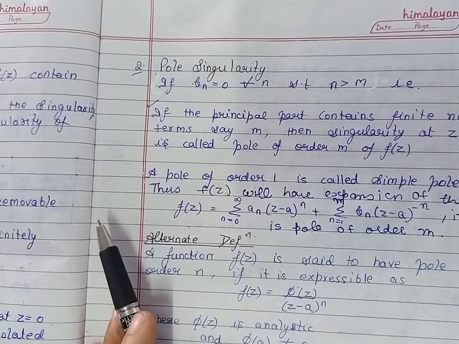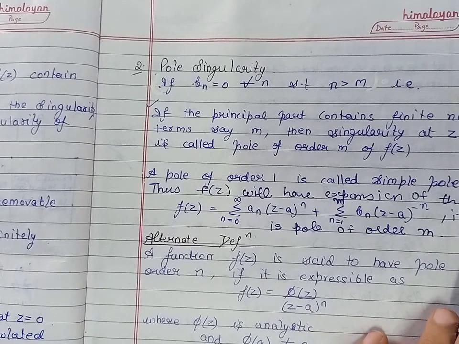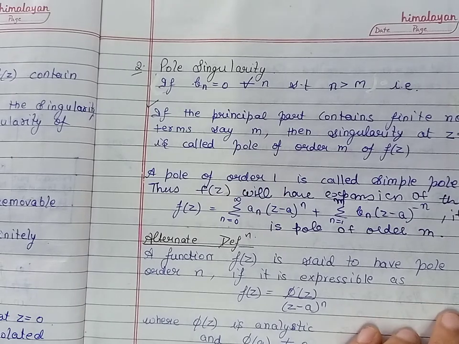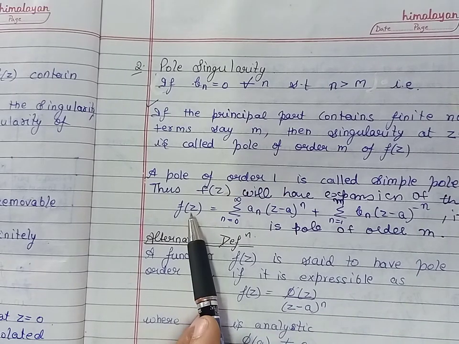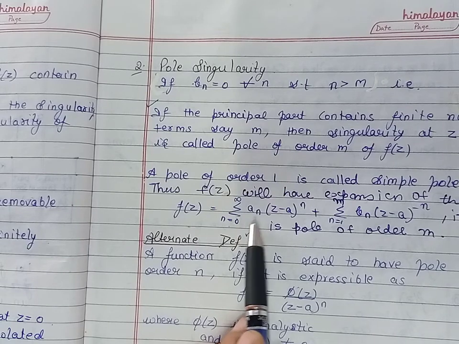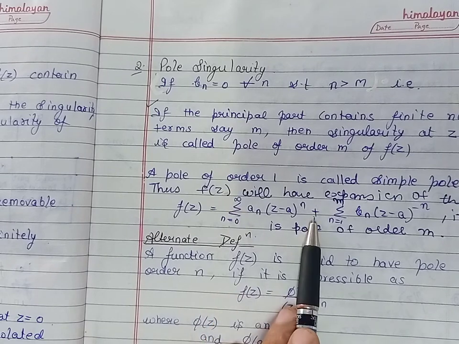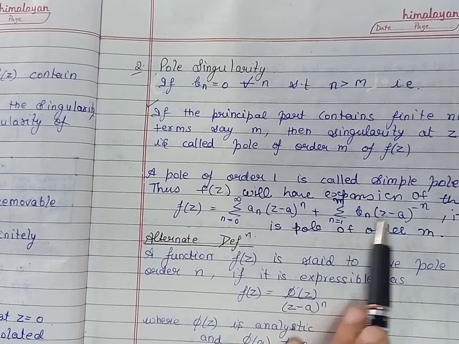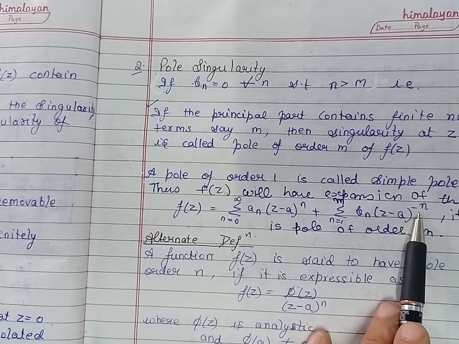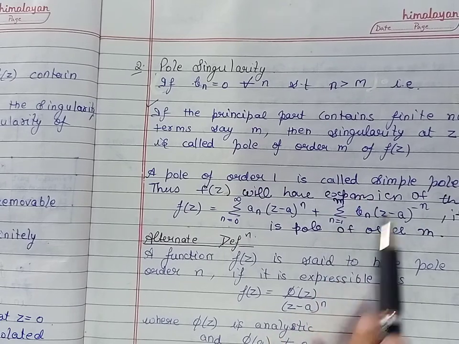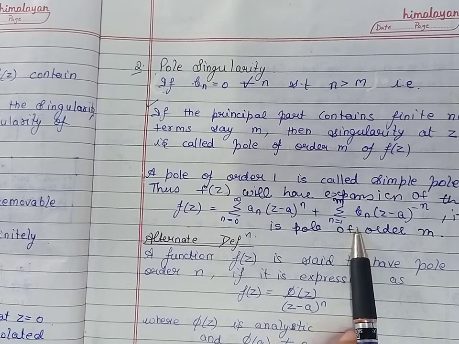Thus, if the function has a pole of order m at z is equal to a, then its expansion will be of the form summation a n z minus a whole raised to the power n, where n varies from 0 to infinity, plus summation b n z minus a whole raised to the power minus n. Here n varies from 1 to m, which means the principal part contains only m terms. So the function has a pole of order m at z is equal to a.